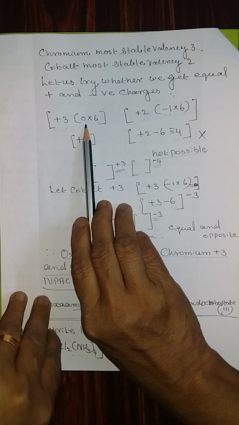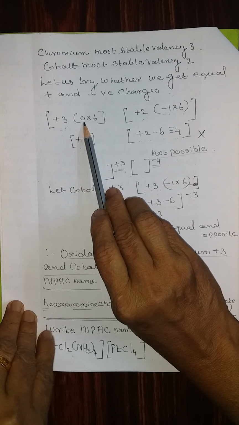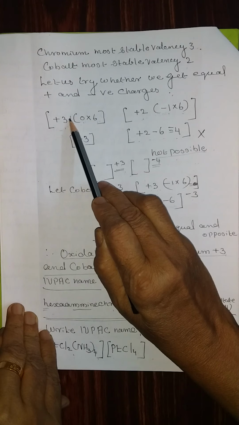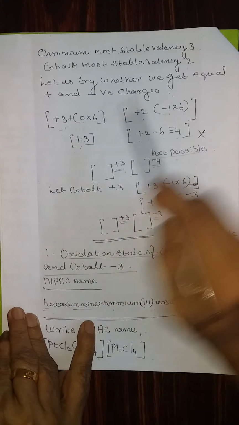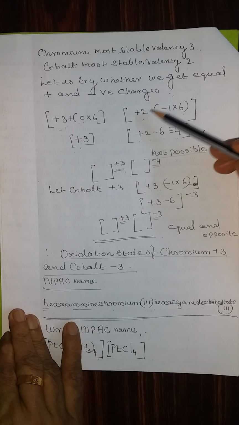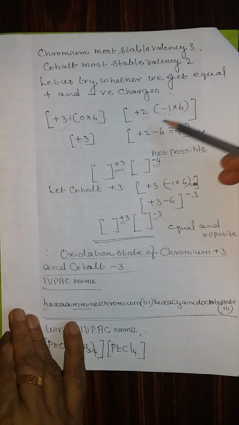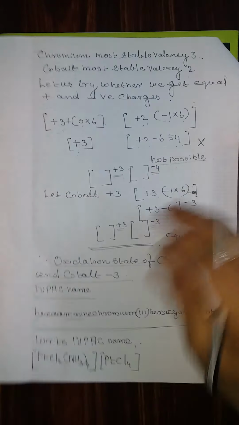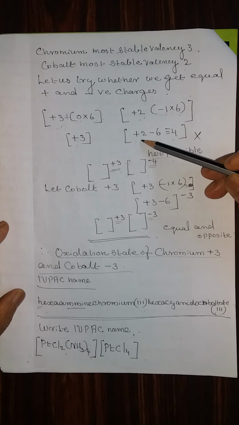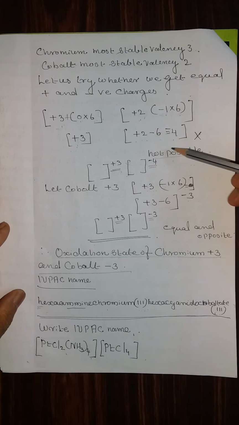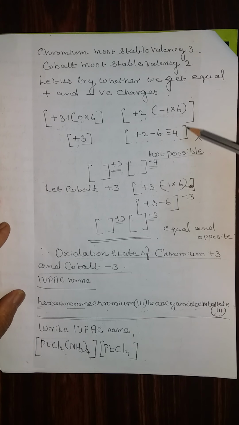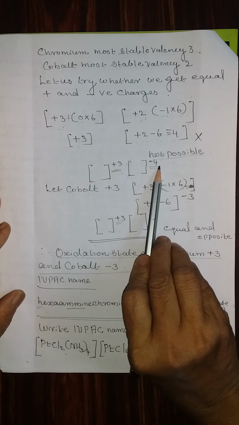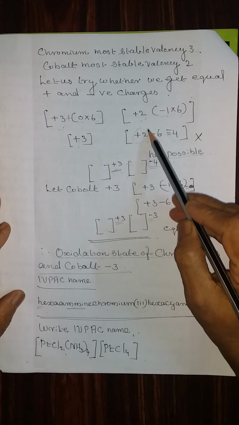Chromium +3 plus 0 into 6, that is, ammonia is neutral, into 6. Therefore, 0 plus 3 plus 0 into 6, that is +3. Now, cobalt, the most stable valency is +2. +2, and the ligand is CN, -1 into 6, that is +2 and -6, which is equal to -4. That means the charge on the second one is -4. That is, one is +3 and the other one is -4. Therefore, you cannot accept this.